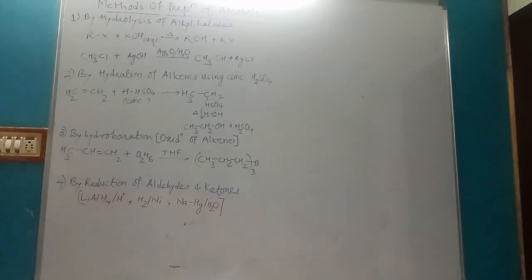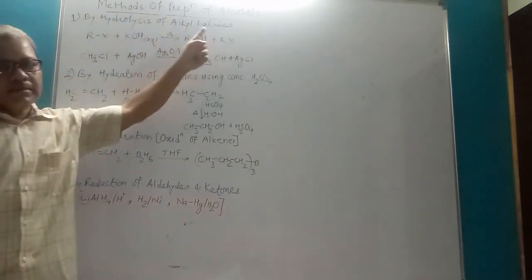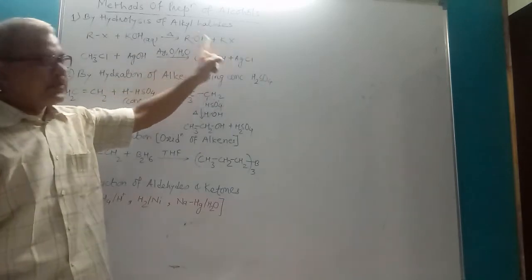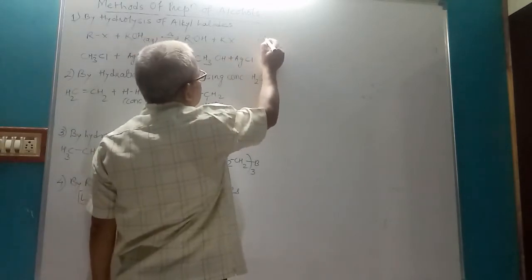So in this reaction, alkyl halide when boiled with aqueous KOH, potash, undergoes hydrolysis and gives the corresponding alcohol. For example, RX plus KOH gives ROH plus KX. Same hydrolysis can be done using moist silver oxide, Ag2O/H2O. So for example, CH3Cl, methyl chloride, plus AgOH gives methyl alcohol plus AgCl. You can replace this R by any other alkyl group, say